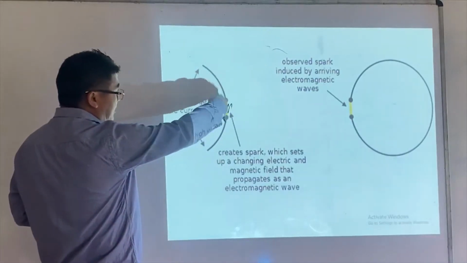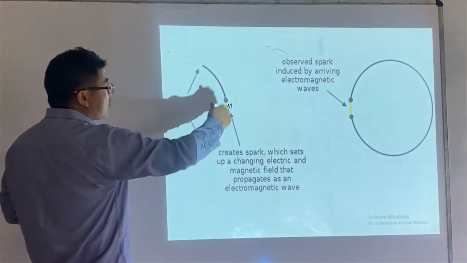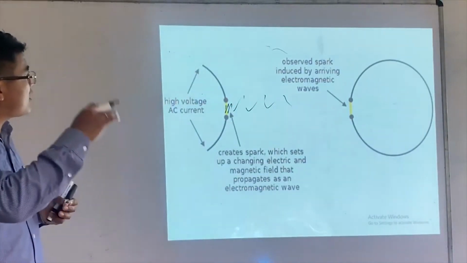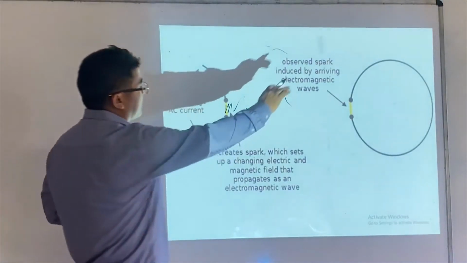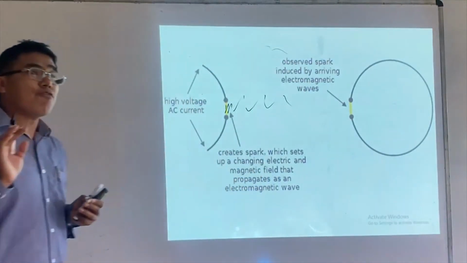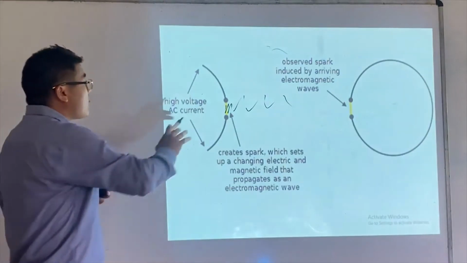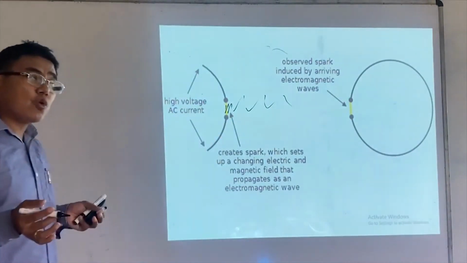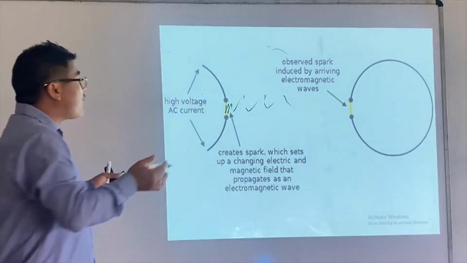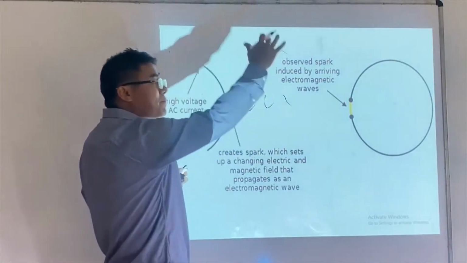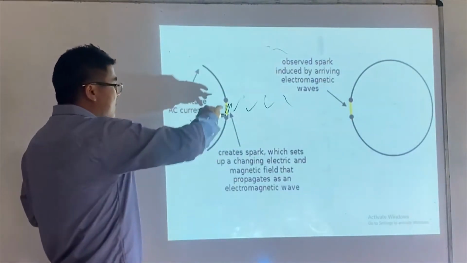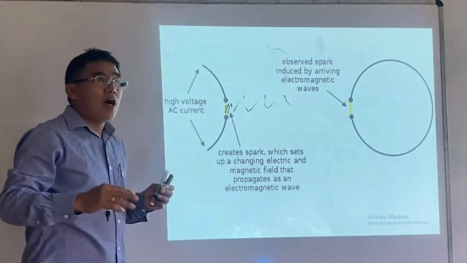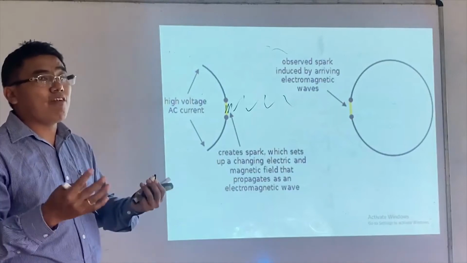That means the oscillation takes place, due to which electromagnetic waves are produced, and they are received. What he found is that when these metals are exposed to UV radiation, more sparks are produced. If more sparks are produced, that means the intensity of the electromagnetic wave is greater.